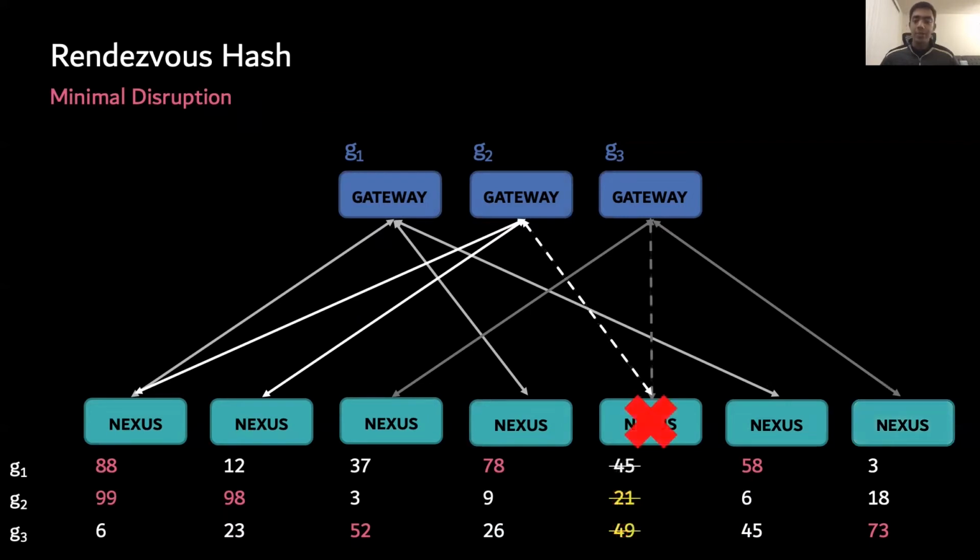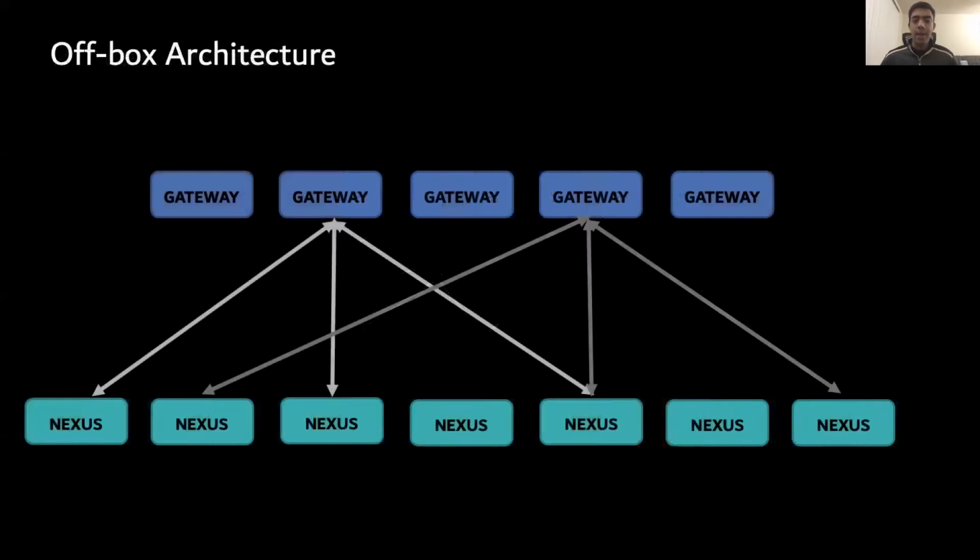Now let us look at the reverse scenario where a nexus goes away. In this case, the nexus that went away was in the top set for both gateway 2 and gateway 3. Both the affected gateways picked the nexus with the next highest weight to connect to. The other gateway remains unaffected. And so, with rendezvous hashing, we were able to solve our socket connection limit while still maintaining an even distribution of connections with minimal disruption upon fleet change.